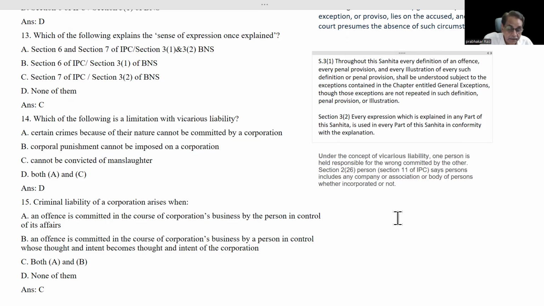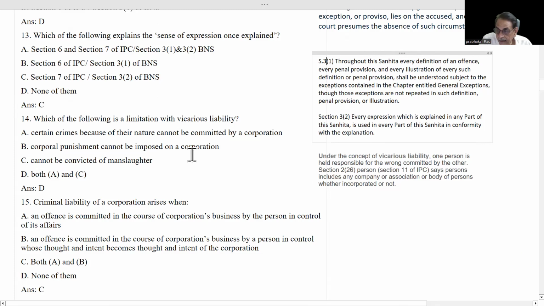A, B, and C had developed a common intention to kill Z. Three of them went there. A and B were standing there, whereas C killed Z. Here, vicarious liability will be falling upon A and B. The wrong committed by C also will be attributed to A and B. One person is held responsible for the wrong committed by the other.